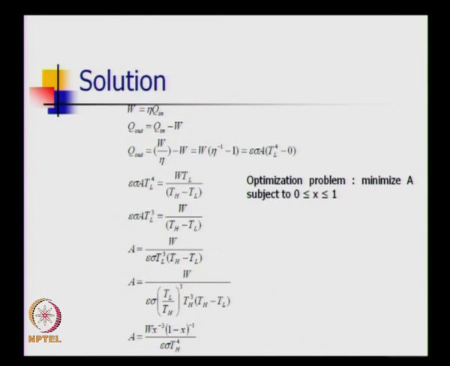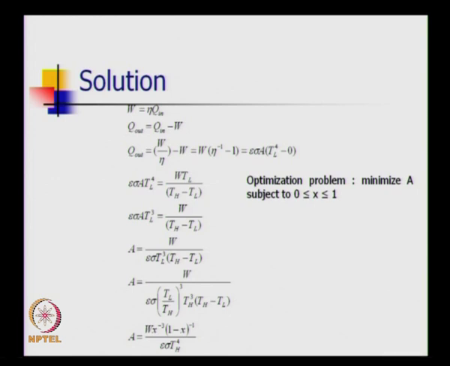We assume the outer temperature to be 0, so you have epsilon sigma A TL, the temperature of the condenser, to the power of 4 minus 0. Now I have written epsilon sigma A T to the power of 4 is W into eta, and for a Carnot engine eta can be written as 1 minus T2 by T1. T2 is T low, TL, and T1 is TH. I write it in terms of TL and TH. Now I am doing some mathematical manipulation and writing out an expression for the area A. I want to minimize the area A. W is fixed, emissivity is fixed, Boltzmann constant is fixed, TL is fixed. I want to find the ratio of TL by TH, which I call X.